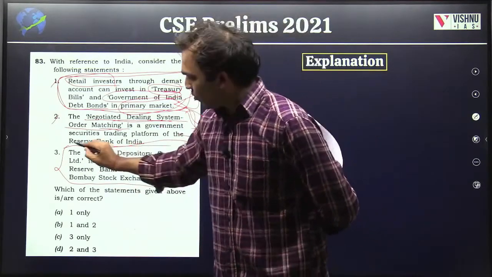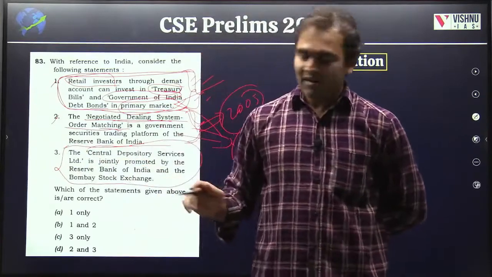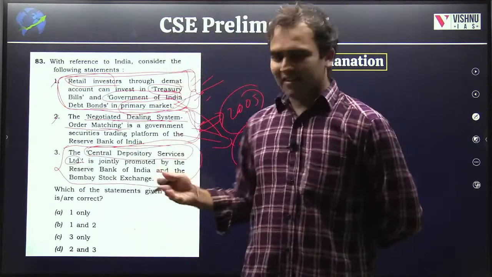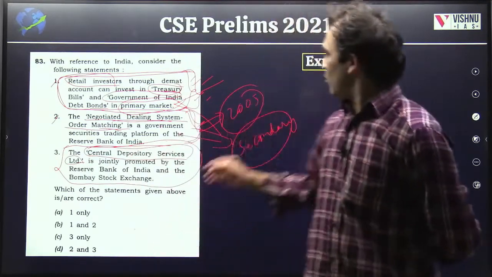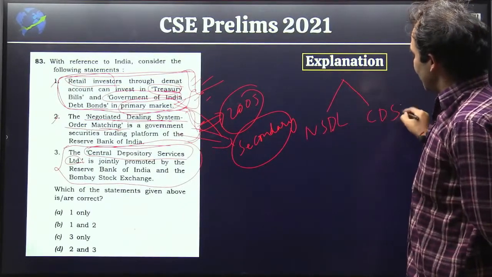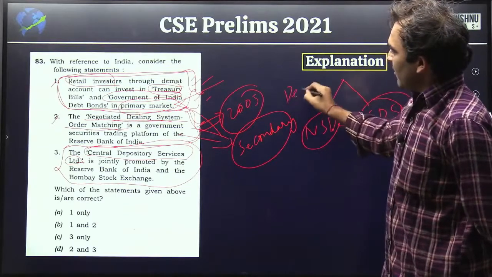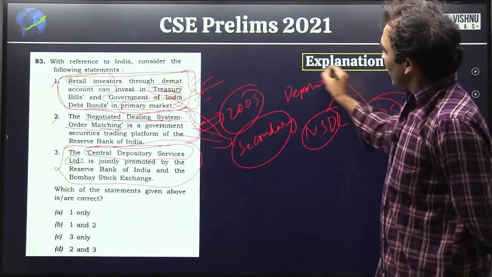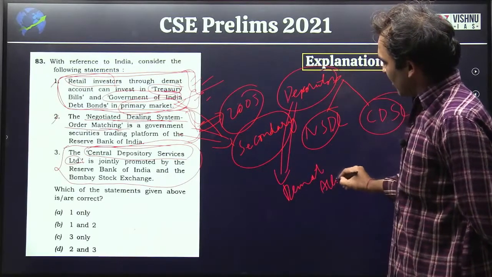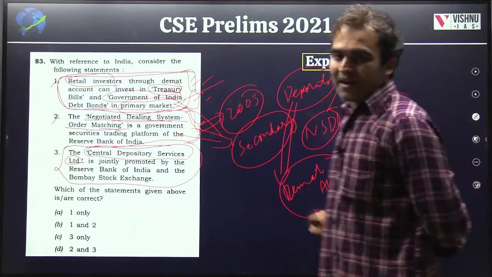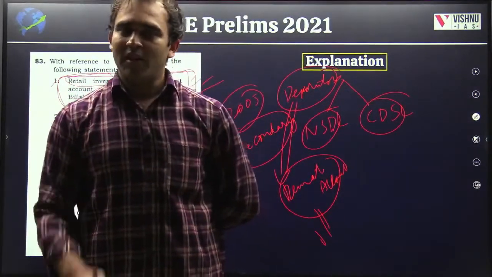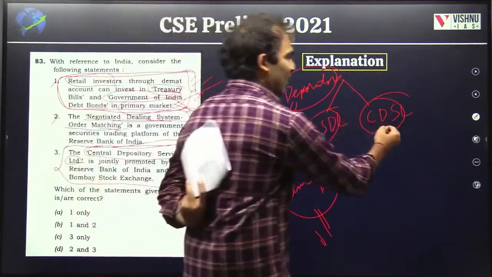First of all, to know this statement, again, this is a very factual thing. You need to know what this CDSL is. If you are interested in the stock market, then it's a very basic thing that you will know. There are two depositories in India. One is NSDL and the second one is CDSL. What is a depository? A depository is someone who provides services with your demat accounts. What is a demat account? A demat account is just like your bank account. For money you need a bank account, for shares you need a demat account. So there are only two organizations, NSDL and CDSL.